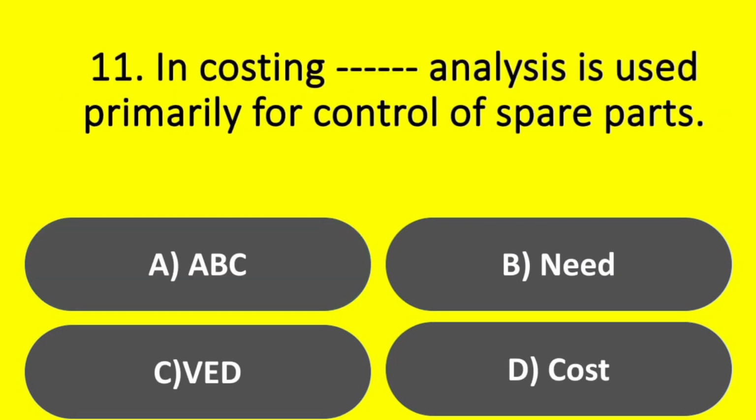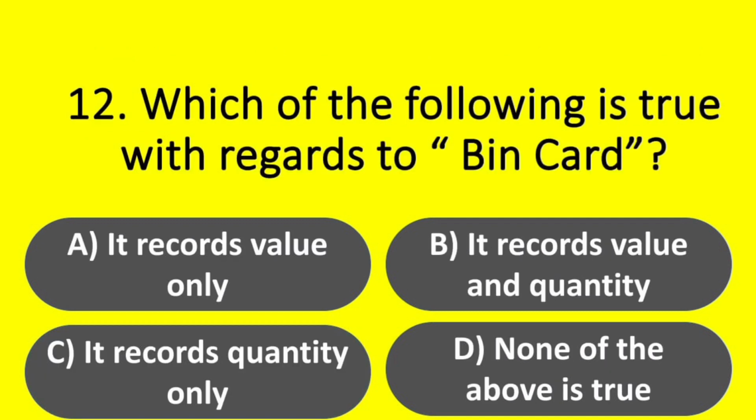Question. In costing, which analysis is used primarily for control of spare parts? Options. A. ABC. Option B. FSN. Option C. VED. Option D. Cost. Answer. Option C. VED.